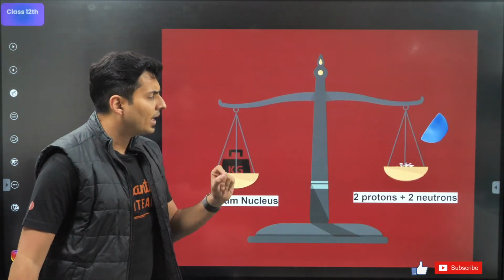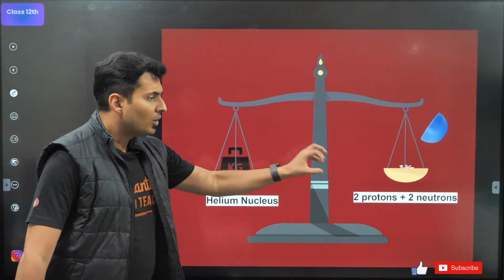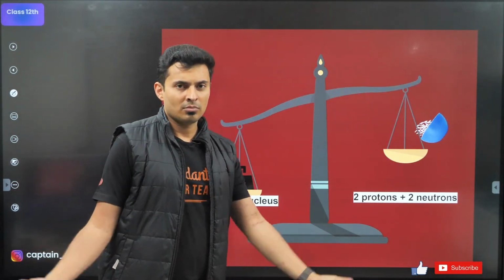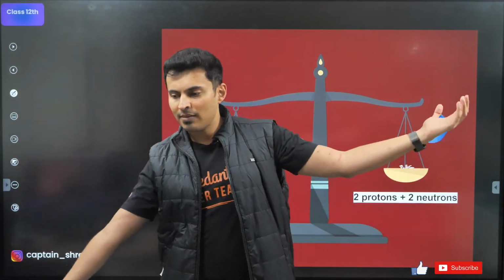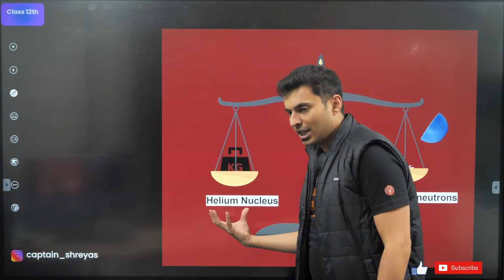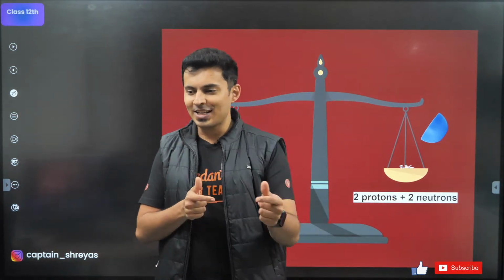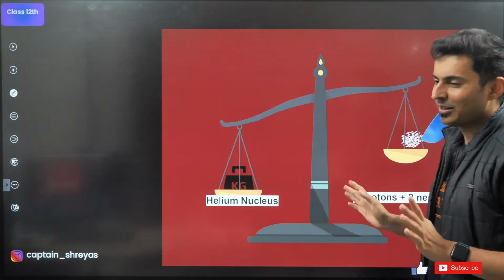On the other side of the beam balance, I have 2 protons and 2 neutrons. Which one will be heavier? What do you think? The helium nucleus, or the 2 protons and the 2 neutrons? Answer it in the chat box, guys. I'm waiting to hear your answers.